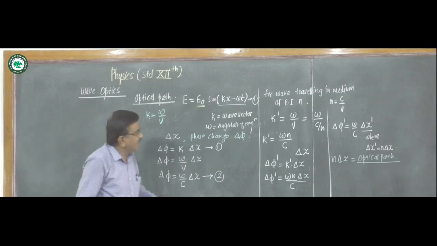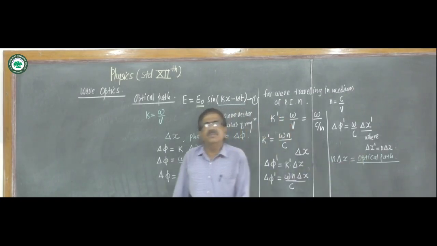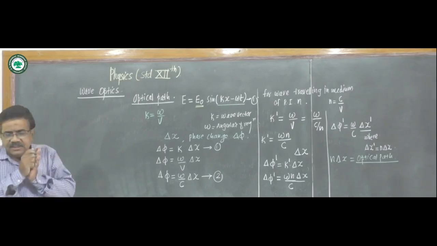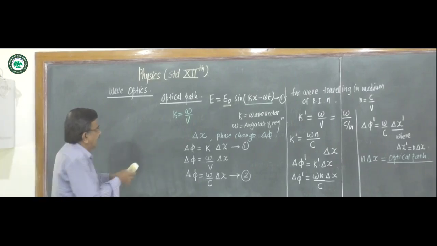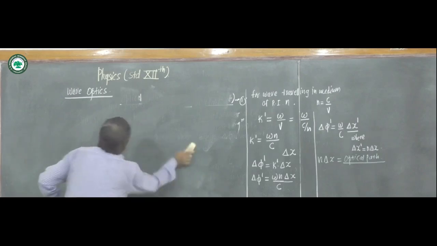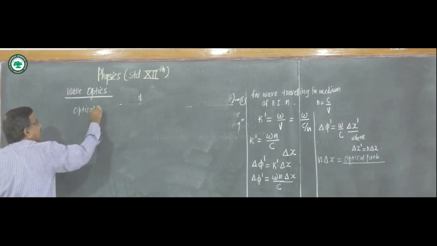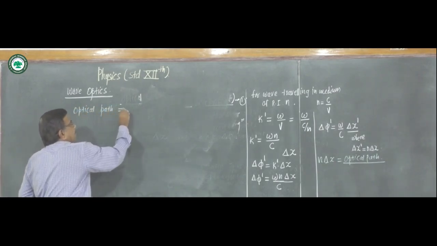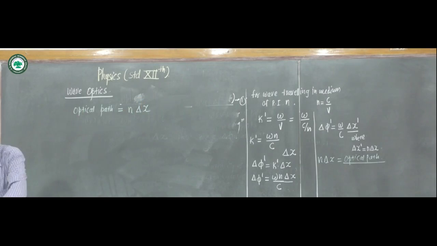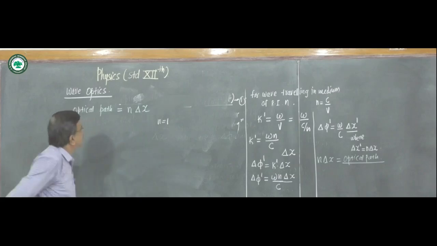Path difference of delta x in the medium is equivalent to path n delta x in a vacuum, and this n delta x is the optical path traveled by the wave. Hence, optical path is equal to n delta x. For vacuum, we know n is equal to 1.